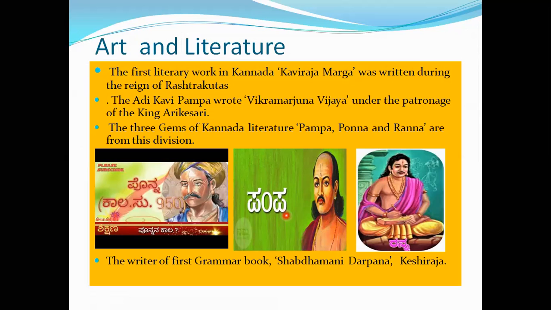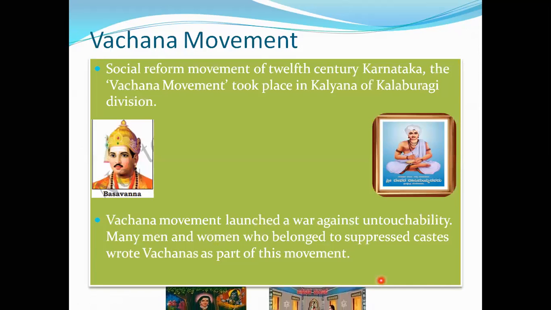The three gems of Kannada literature, the Ratnatraya, are Pampa, Ponna and Ranna. From this division, the writer of the first grammar book, Shabdamani Darpana, was Keshiraja. From this division he wrote that grammar book.